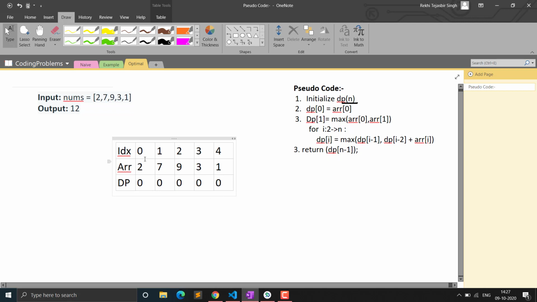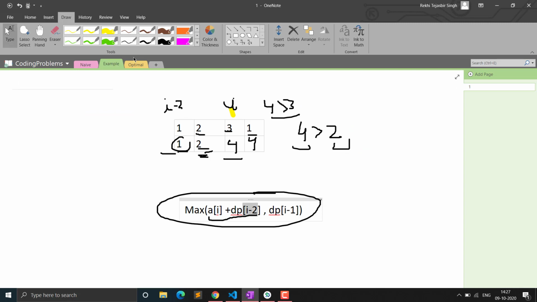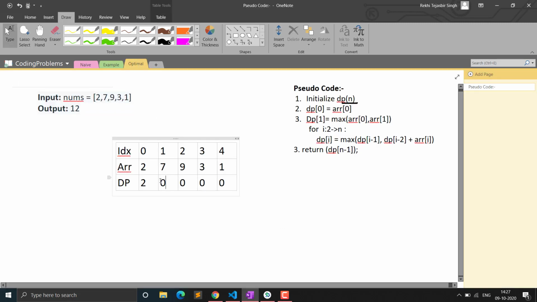So let's see. At first, as I told you, we include this, because we don't have any choice, we don't have any maximum value. So the base case will be 2. This will be the base condition that we are initializing for our DP array. This is our 0th index, and this will be our first index. As you know, we are checking for I minus 2. If we start from the first index, I minus 2 will be out of bound, less than 0. That's why we have to initialize this value also.